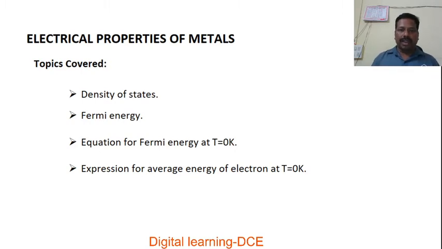In this session, I am going to discuss concepts like density of states, Fermi energy, the equation for Fermi energy at absolute 0 degree Kelvin, and the expression for average energy of an electron at absolute 0 degree Kelvin. In the previous session, we discussed the density of states, its definition and expression, and also the concept of Fermi energy, its definition. Once again, we are going to discuss those.